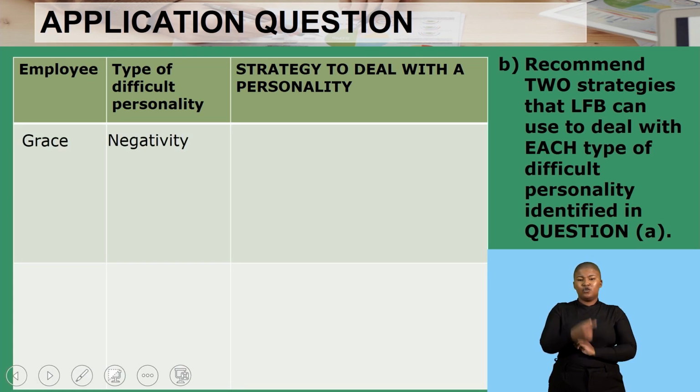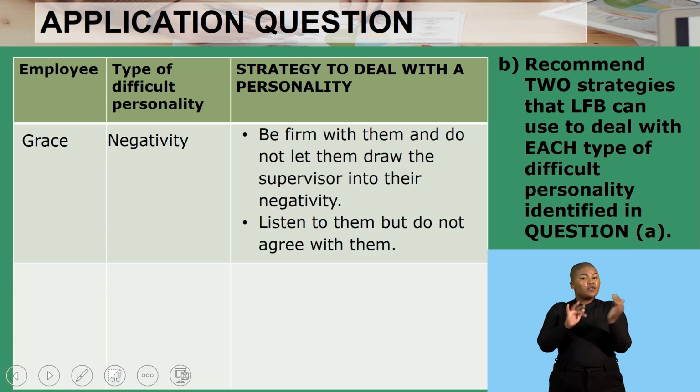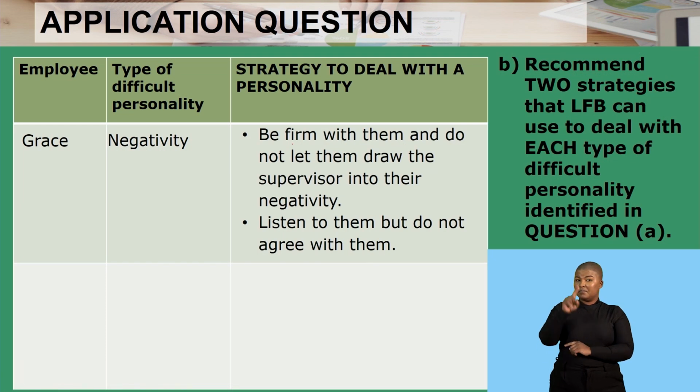So which personality did we identify? We identified a negative personality. How do you deal with that as a manager? Be firm with the negative personalities in the workplace and do not let them draw the supervisor into their negativity. So these are individuals who say, but this is not possible, but this is going to be expensive, but we don't have resources. So basically they limit the creativity of the business. So do not allow them to draw the supervisor into such energy.